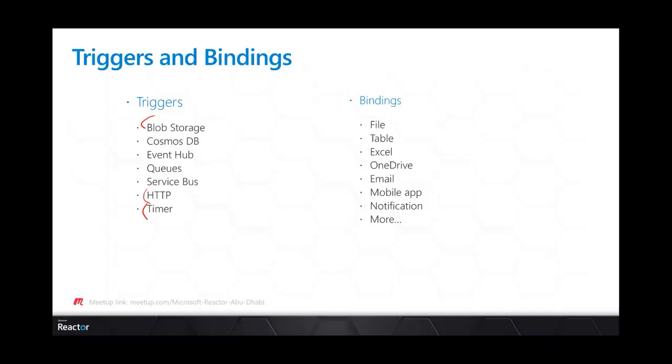For the bindings, it's the same thing. We have our connection with other sources such as file, table, or other external sources such as Excel, OneDrive, email, mobile app, etc. And we have the HTTP also. If we have an HTTP request, most of the time we will have an HTTP response after that. So this is in general what we have with functions: code, events, triggers, and bindings.